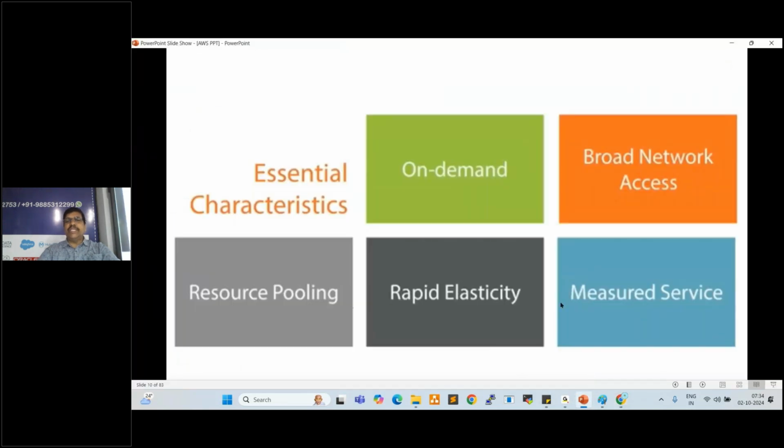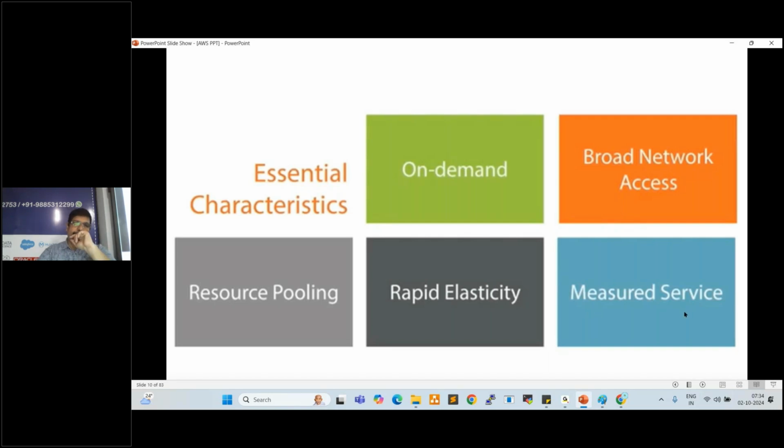Okay. So measured service, what is measured service? Whatever services we are using in cloud, those are measured. For example, I'm using a server for 1 hour daily from 9 a.m. to 10 a.m. For that 1 hour, we have to pay the bills to the cloud provider, right? If I'm using a server from 9 a.m. to 6 p.m., for those 9 hours only, we have to pay the bills to AWS. It's kind of renting. For however many hours you are using, for those hours only we have to pay the bills, which is a measured service. Clear, right, everyone?